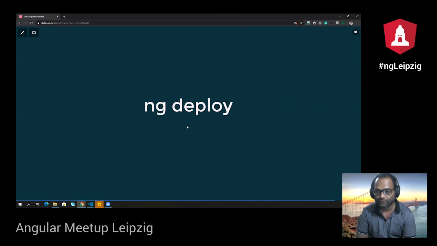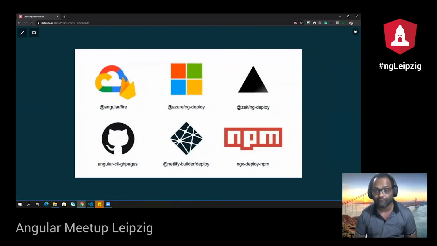One of the most widely used use cases for builders is ng-deploy. It was Angular 8.2.3, I think, release, where the Angular team decided to add ng deploy as a valid CLI command inside the Angular CLI. And you have all these libraries available: Angular Fire for Firebase, ng-deploy for Azure. Then you have angular-cli-ghpages, which was created by Johannes. Then the Netlify builder, which is created by me, and then ngx-deploy-npm, and now AWS also is available. So you can go ahead and deploy your application using ng deploy.